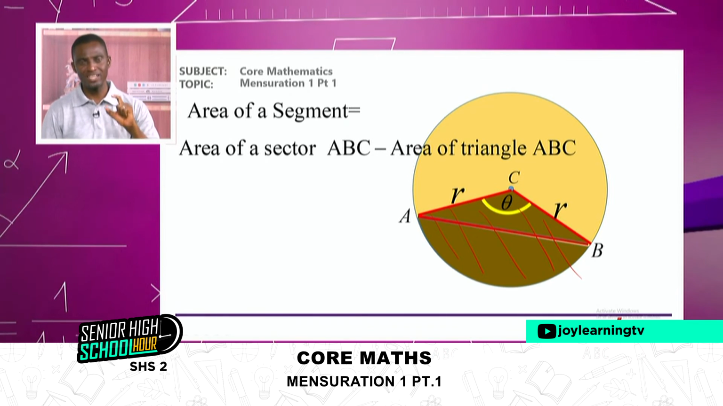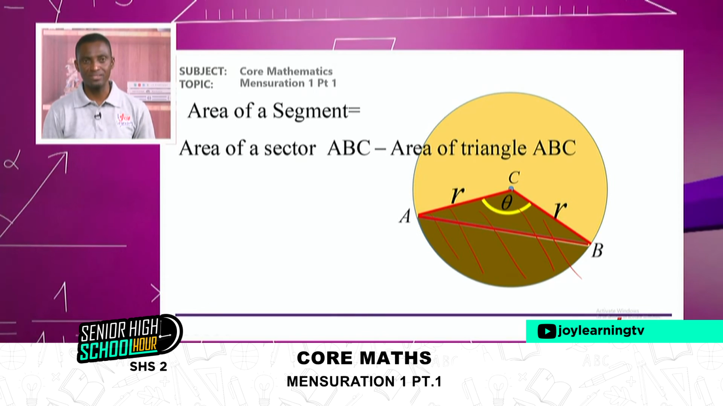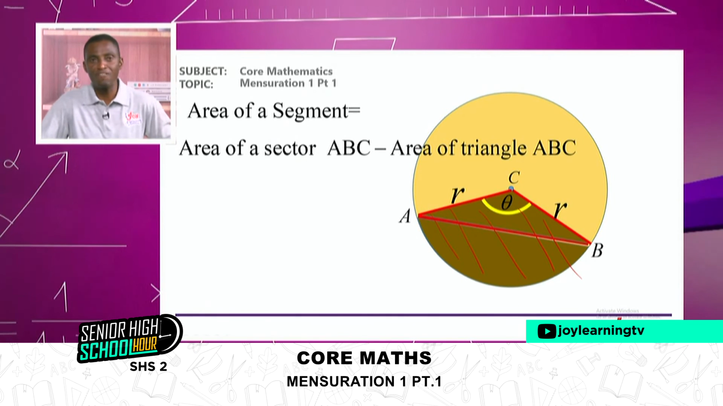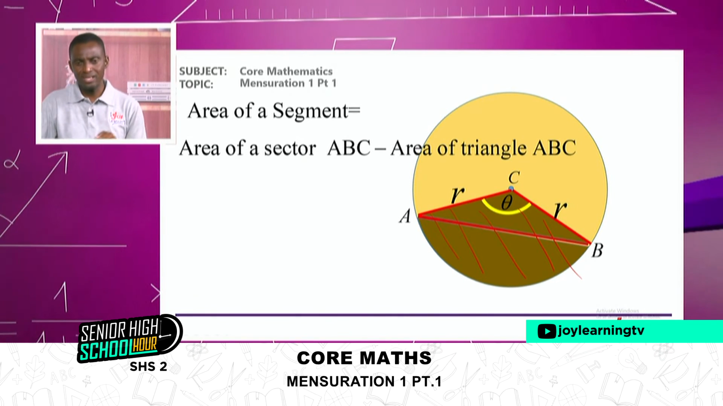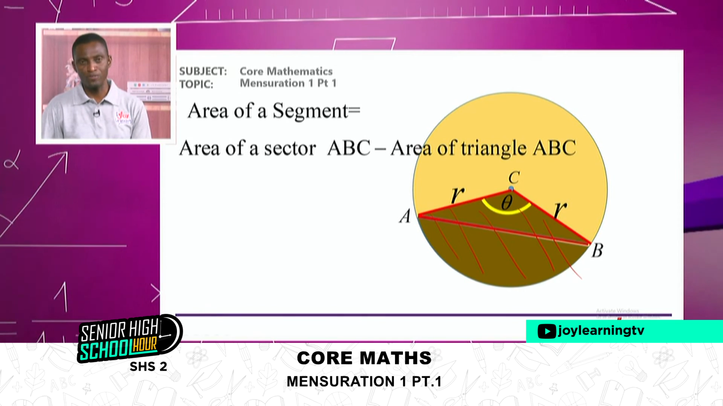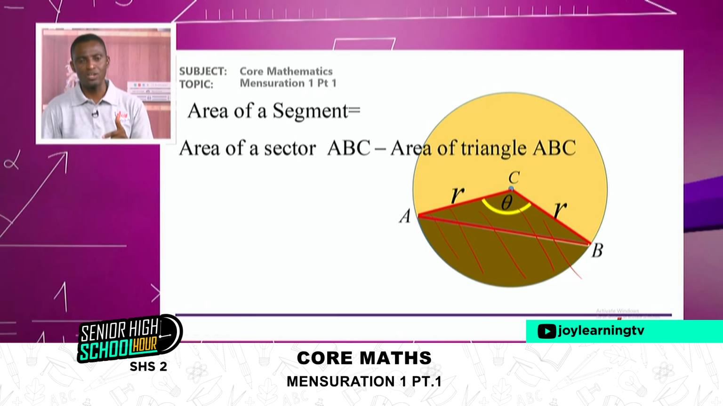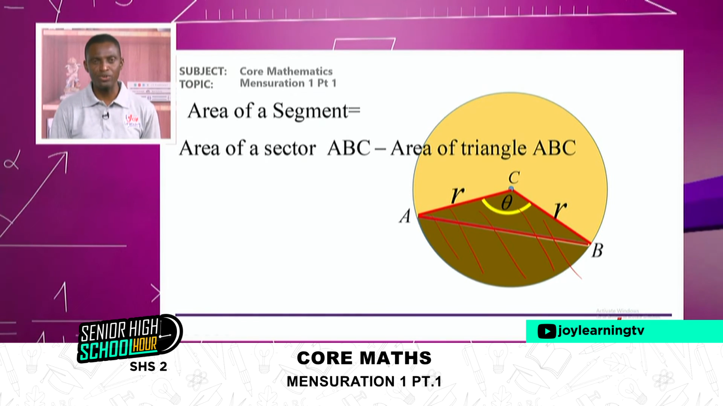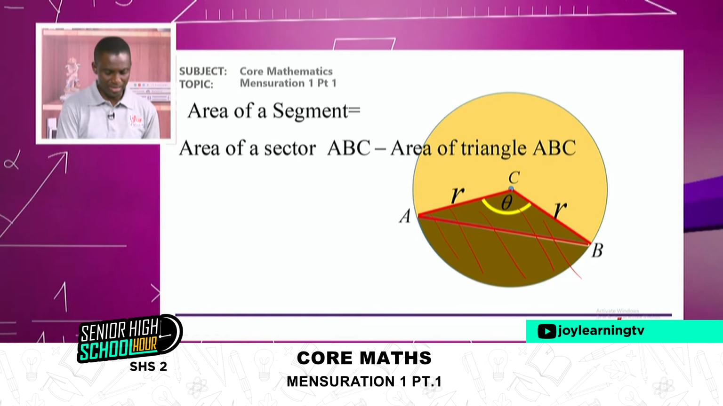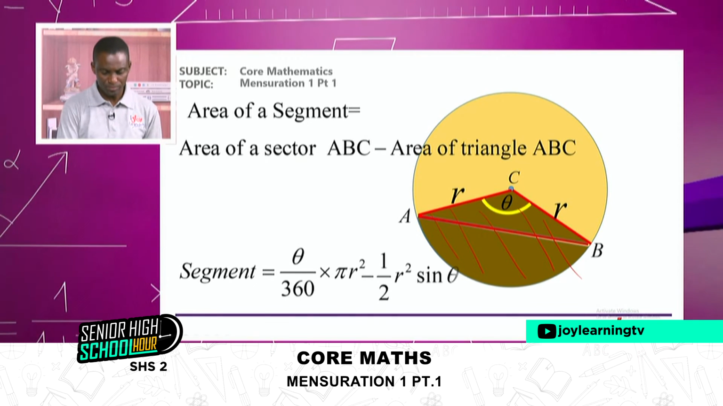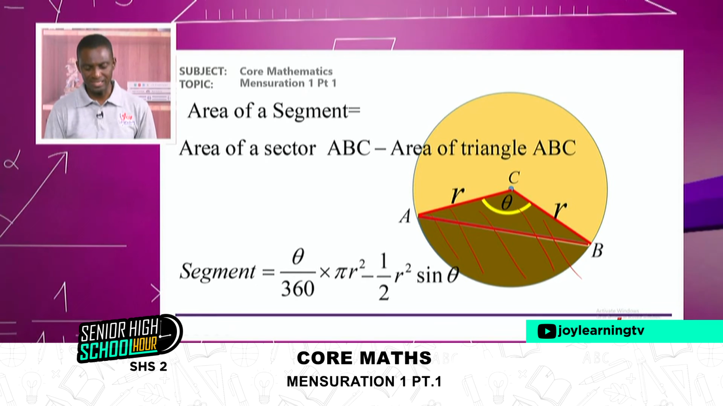So how do we find the area of the triangle ABC? And that is where we have to apply a different approach. I'm sure you will tell me the area of a triangle is half base times height. But that will not be used because we don't have the height of the triangle. But we are going to use the area of a triangle when we have one of the interior angles given. And that is normally given as half r squared sine theta.